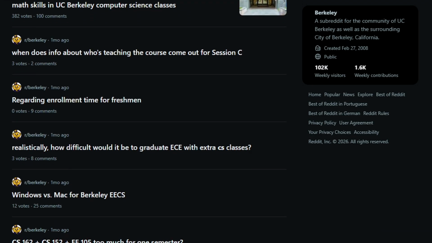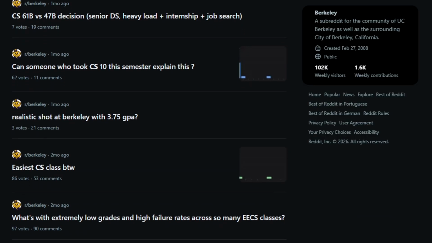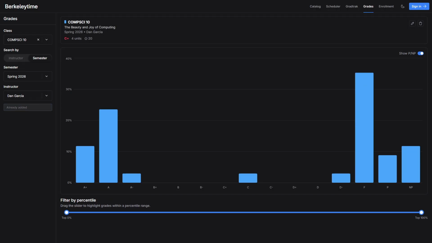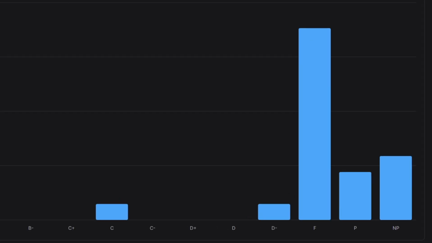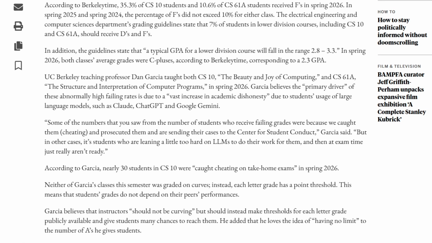Shortly after the spring 2026 semester ended, I was scrolling through Reddit and saw people talking about CS10, Berkeley's Intro Computer Science course for non-majors. Apparently, the class had an unusually high number of failing grades. Around the same time, a news article from the Daily Cow covered the situation. The article reported that some students had been caught cheating on take-home exams, and the instructor suggested that other students who relied too heavily on AI tools were unprepared for exams.